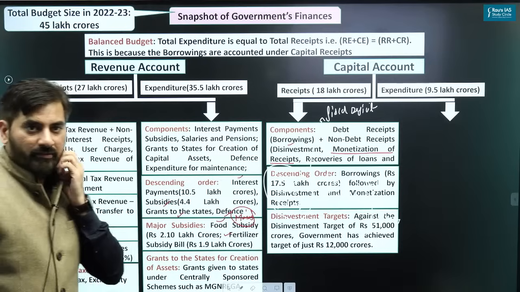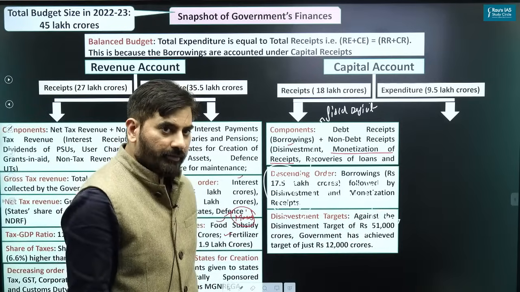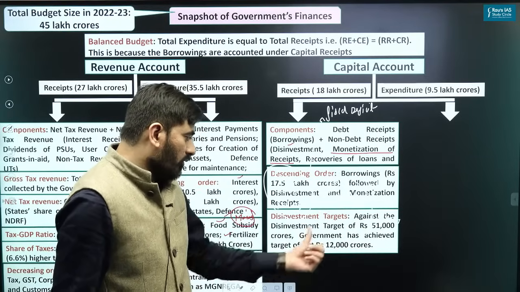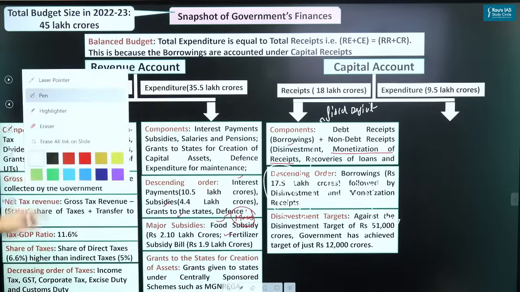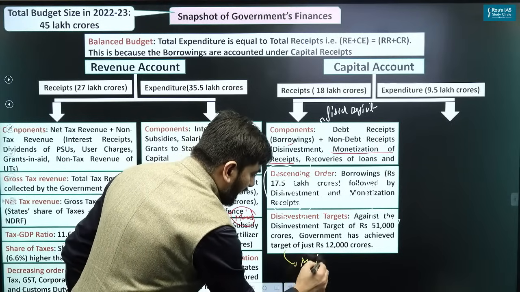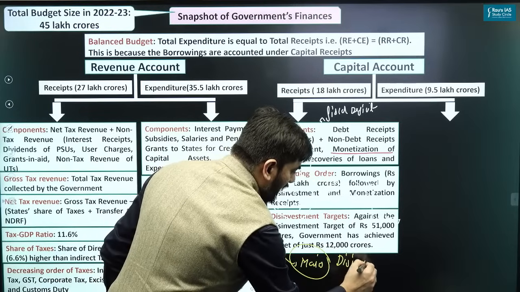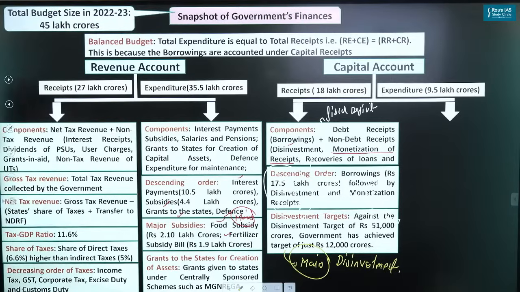And if you see disinvestment target, the government once again is unable to meet the disinvestment target. Government had set a disinvestment target of 51,000 crore, but has achieved just 12,000 crore. Once again, where can you write this particular fact? You could write this fact in mains if you get a question about what are the challenges related to disinvestment.